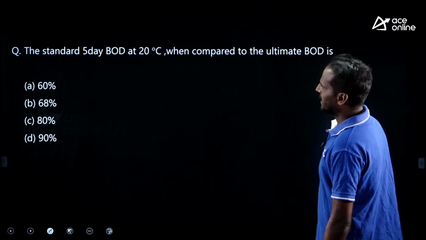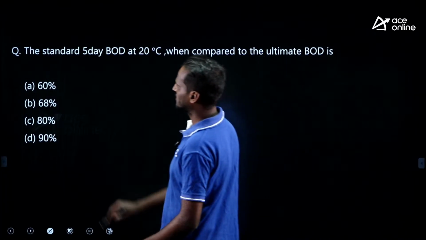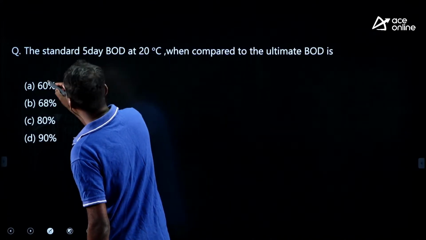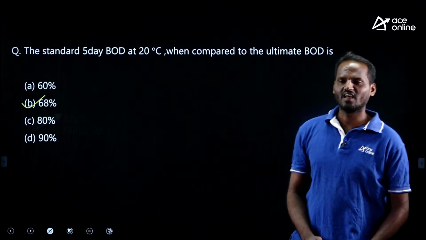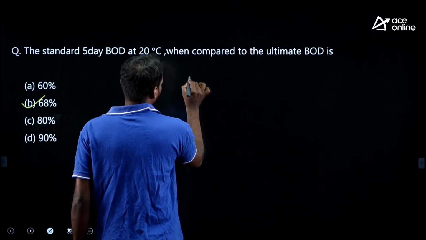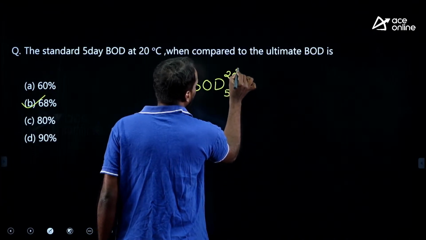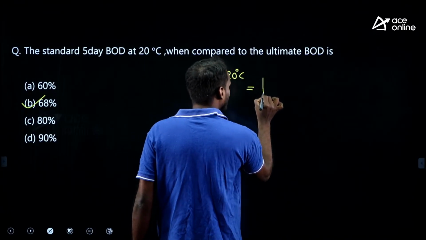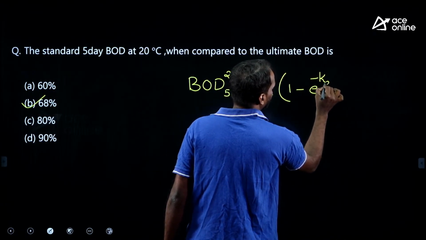Next, the standard 5-day BOD at 20 degrees when compared to the ultimate BOD is, standard question, 68%. As you all know, 5-day BOD at 20 degree centigrade is equal to ultimate BOD L into (1 minus e to the power of minus k20 into t).